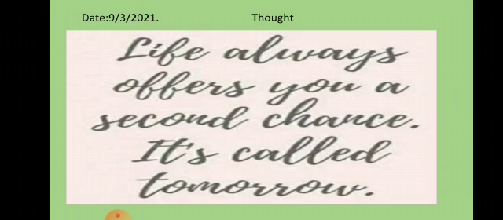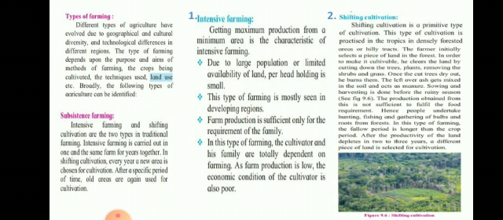Now let us move further. Page number 55. Types of farming. Now different types of agriculture have evolved due to geographical and cultural diversity and technological differences in different regions. The type of farming depends upon the purpose and aims of method of farming, the crops being cultivated, the techniques used, land use, etc. Broadly, the following types of agriculture can be identified. So, let us see the different types of farming.